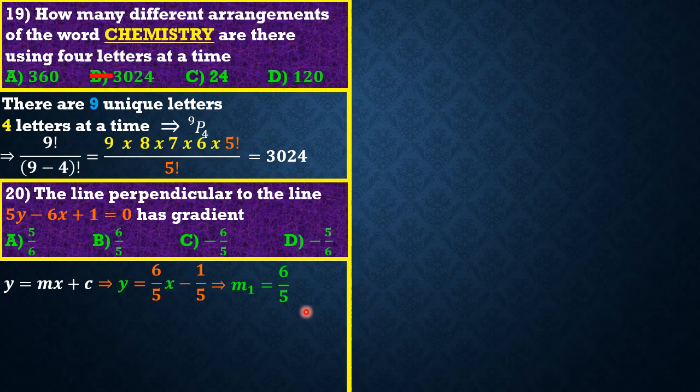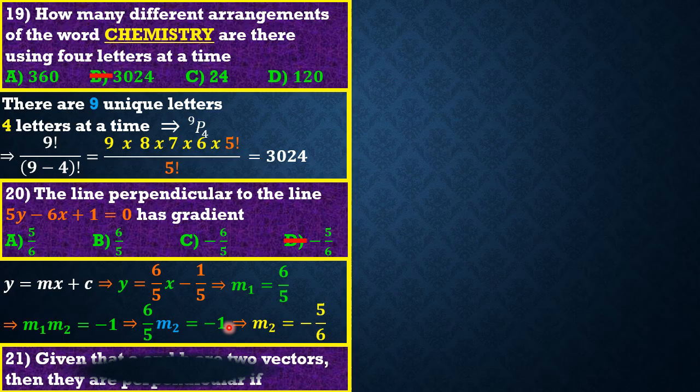Now, what important relation that we saw earlier applies to lines that are perpendicular to each other? Of course, guys, you guessed it right. The product of their gradients, let's call the gradient of the perpendicular line m2, multiplying these two, you should have an answer of -1. Our m1 is 6 over 5, so we have 6 over 5 times m2 equal to -1. Simplifying that, we have m2 equal to -5 over 6. So option D, guys, is the best option for this question.